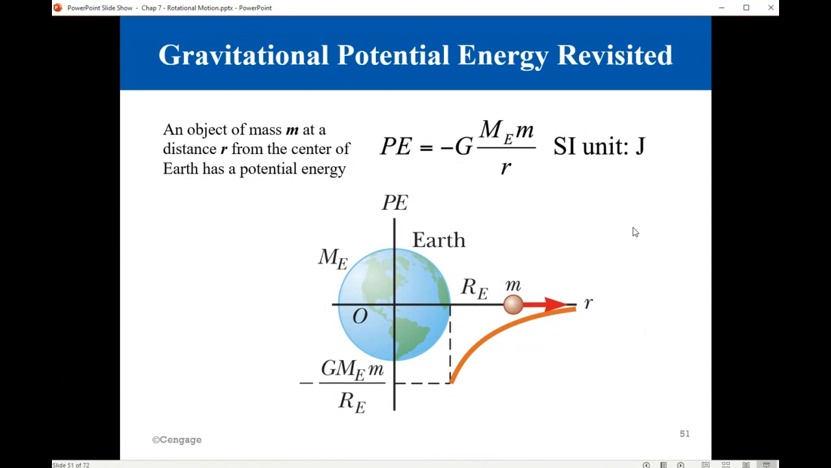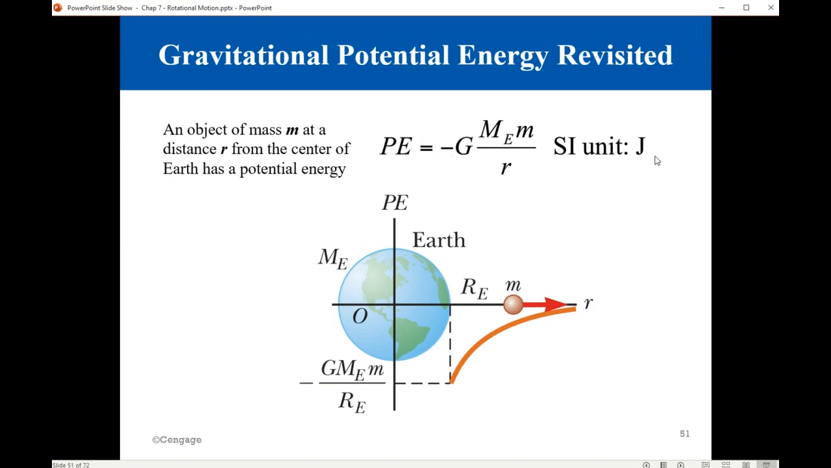As we know, potential energy depends on the position. We learned before that an object of mass m at a height h from the surface of Earth will have a potential energy mgh. So now, with the new information about gravitational force, we can talk about a potential energy that can be calculated from this equation: minus G, mass of Earth, multiplied by mass of object, divided by r. R is the distance from the object to the center of Earth.